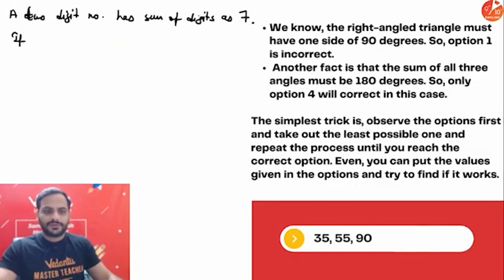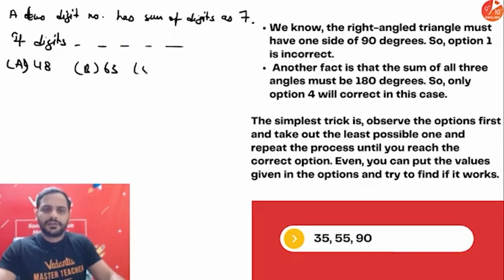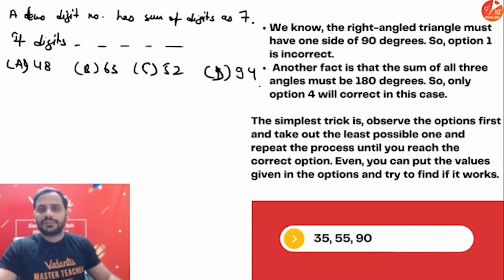Okay, let's say this question is telling you that if the digits are reversed, the new number is this, that, whatever it is. Now the options are, let's say, 48, 63, 52, 94. Now look, in this you don't even have to think.